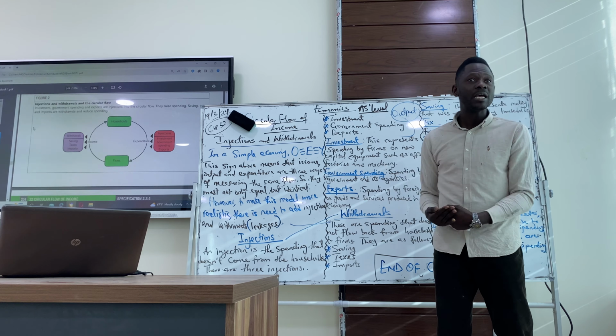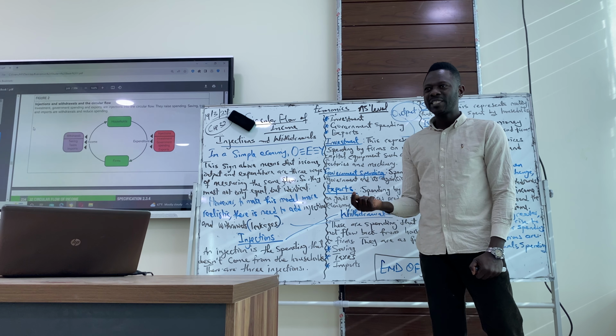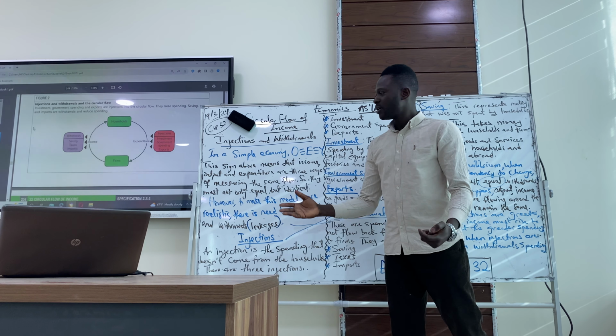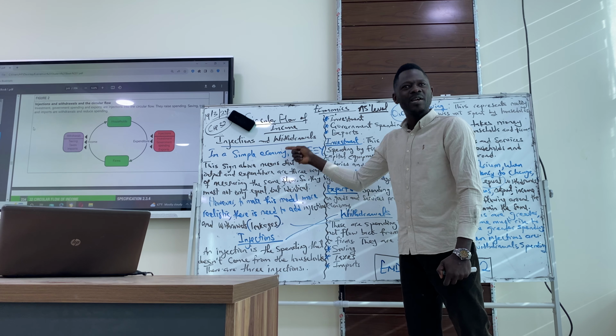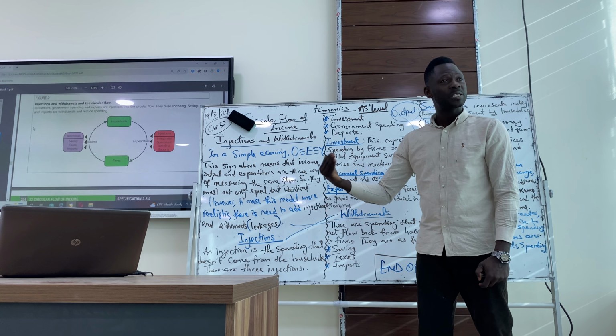Even firms would also save. They won't spend everything, to enjoy high interest rates. Do you get savings here? Yes. We are talking about how the economy becomes open. This economy is closed, which is not realistic. We have to make it realistic. That's why we have to talk about injections and withdrawals.